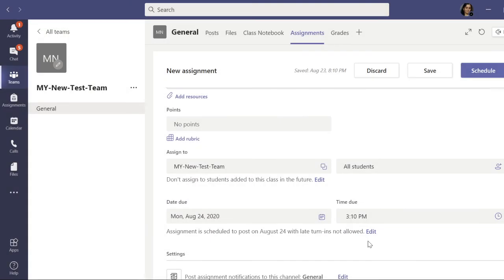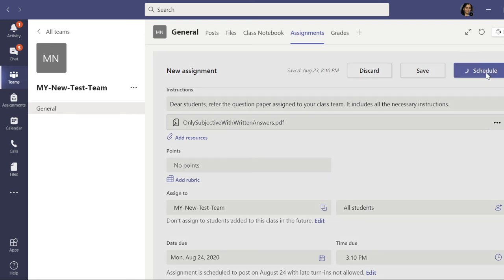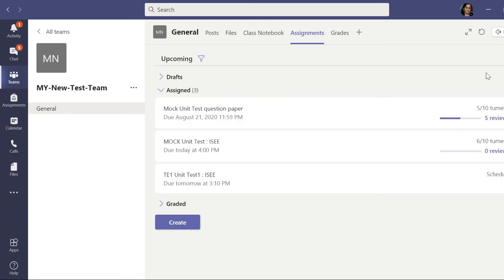So now go to done, and now you can select this schedule option. So after a minute or two it will be reflected here. So this is how you should pre-schedule your unit test through the assignment tab.